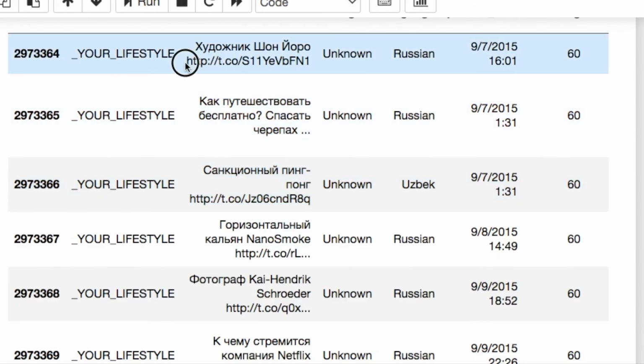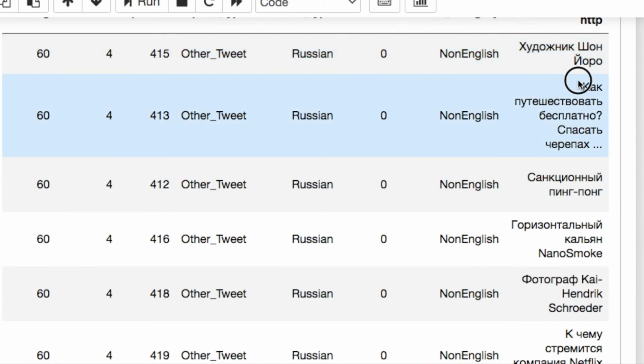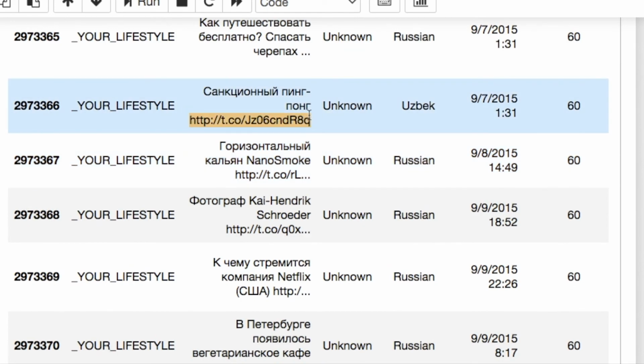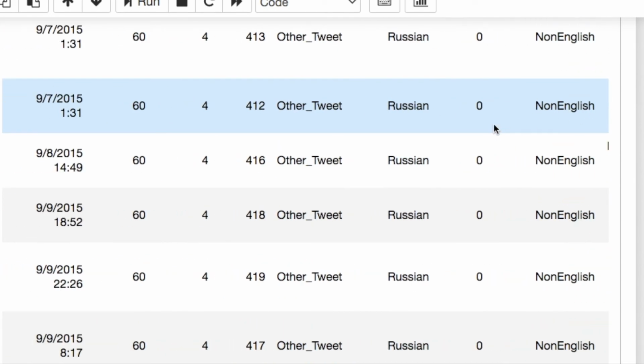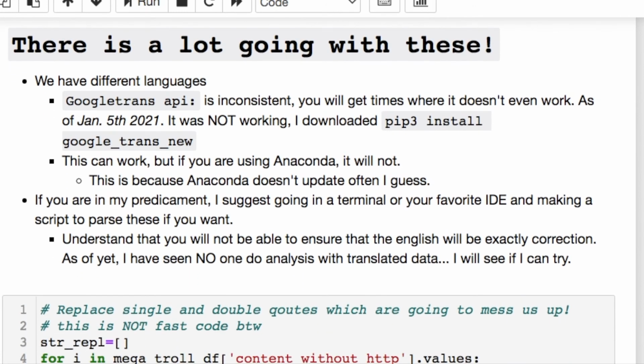Further, we see that here's our original text with the hyperlink, and here's our new portion here. And I purposefully printed off these last ones so you can see all these Russian tweets, just because. Here's another hyperlink and it's discarded. So it looks like I did what I needed to do. Now there's something else that I wanted to do. I wanted to show you how to use the Google Translate API.